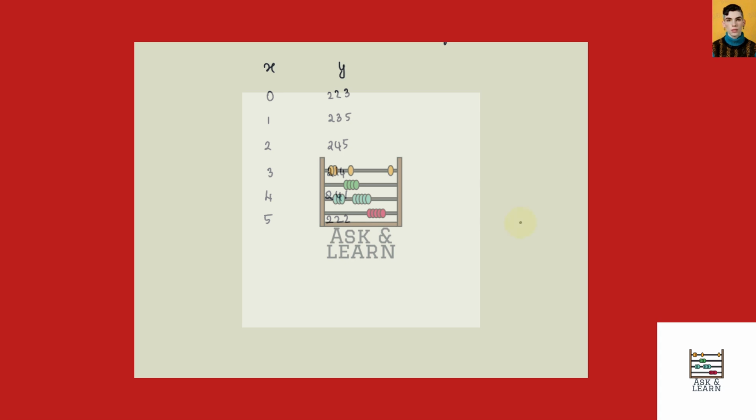And when the value of x is 6, we have the value of y to be 268. And the value of x is 7, we have the value of y to be 285. When the value of x is 8, we have the value of y to be 327. And when x is 9, y is 320. And when x is 10, we have the value of y to be 431. So now we can give the scatter plot and the equation of the line.